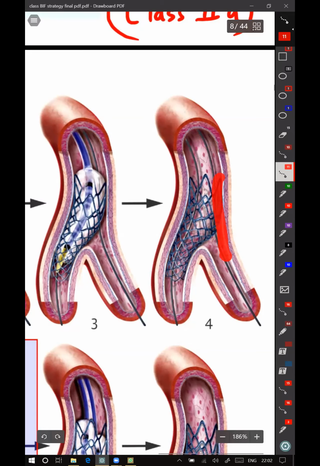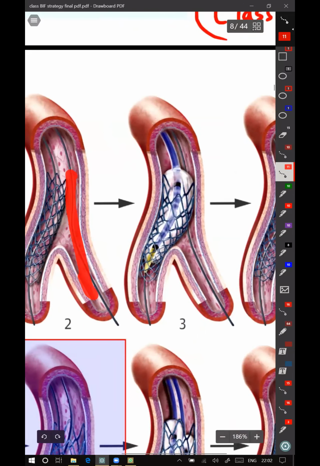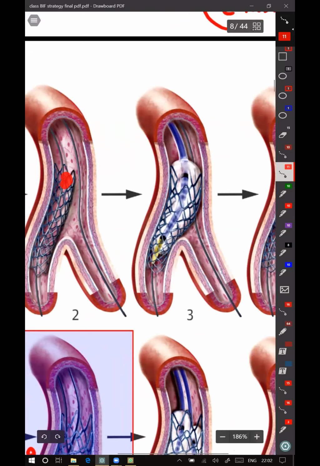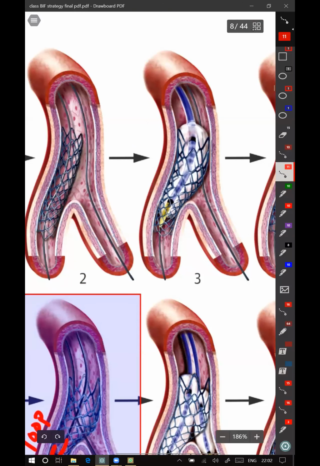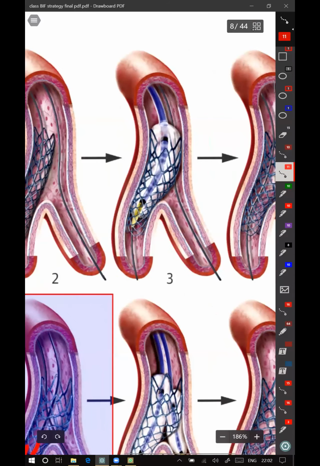By doing that, you will create a similar thing again. So now you take this wire again back, cross it again to the other side, and through this you do your side branch dilatation and then POT. So by doing that, you are bailing out the side branch occlusion which happened here.